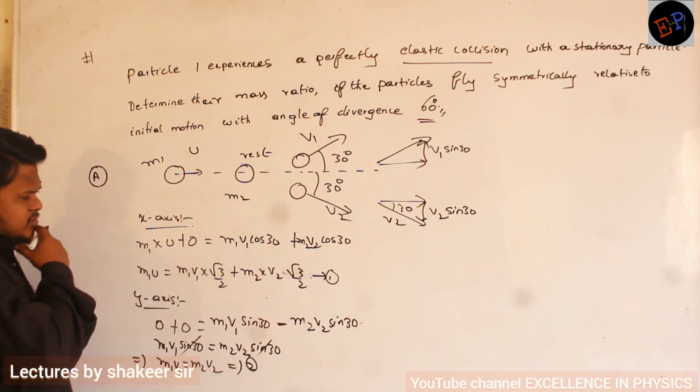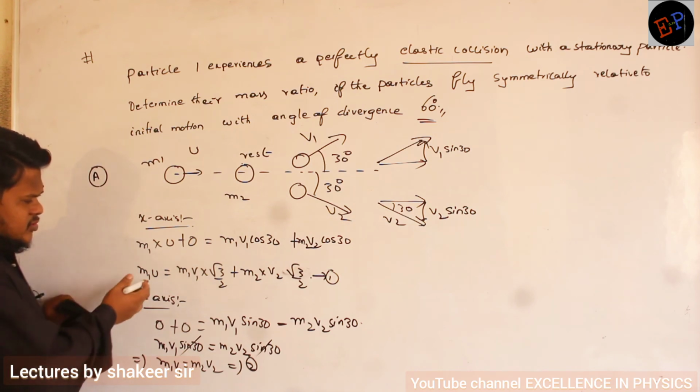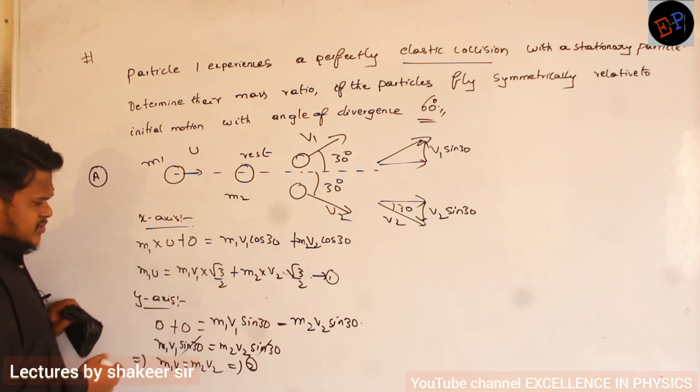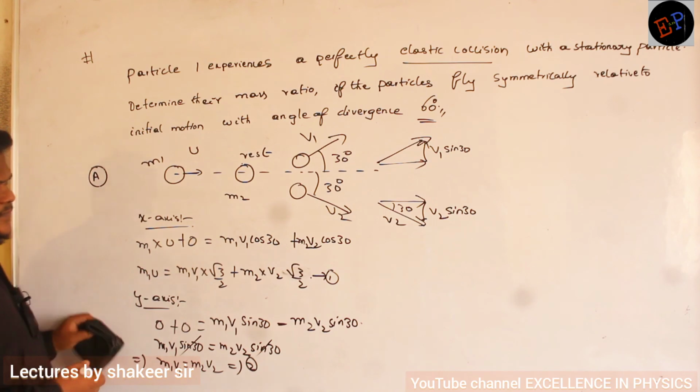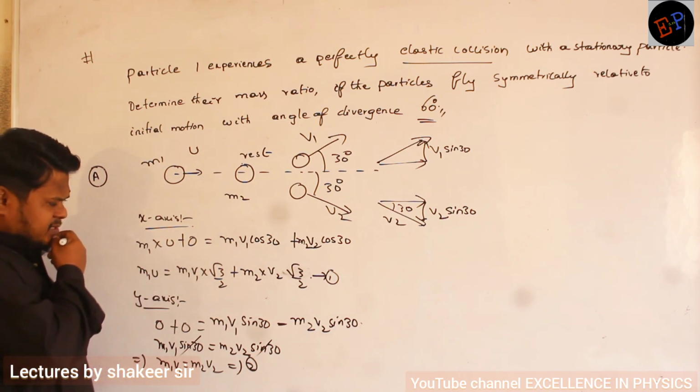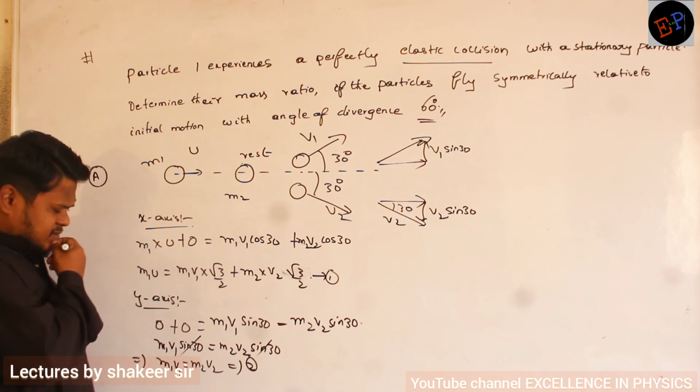So m1, m2, v1 and v2, u also is an unknown quantity. So instead of m1 v1, here I can substitute m2 v2. Then let us see. If I take root 3 by 2 common, then m1 v1 plus m2 v2 I will get.